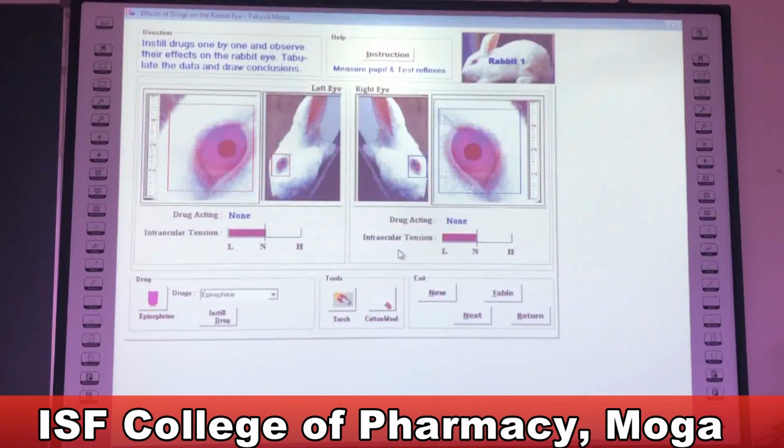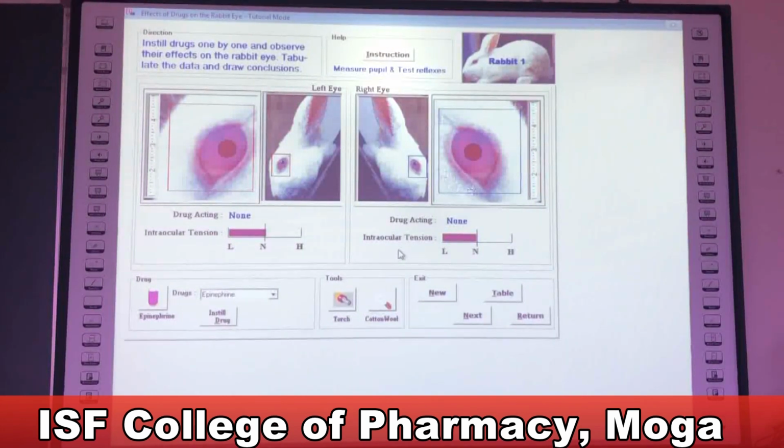Now before we start, let's discuss the basics of the eye. The eye has both sympathetic as well as parasympathetic innervation. In the eye, the radial muscles are under sympathetic control, and the circular muscles, ciliary muscles including ciliary bodies, are under parasympathetic control.